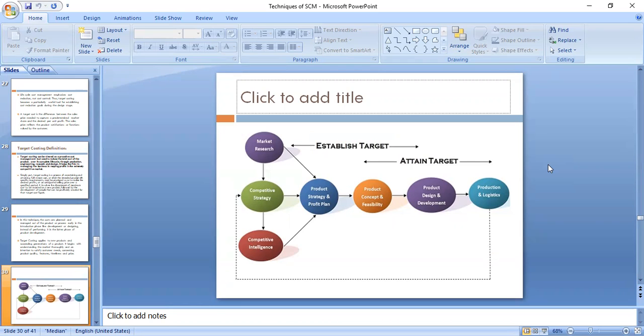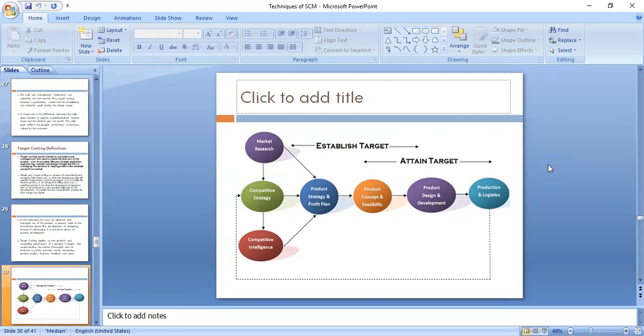So generally when you go to buy a car, there is some car, then the X model, correct, something like that, right. So you have two or three models even in a particular car. So we have to plan the profit, right. So product strategy and profit plan is then the second stage, correct.